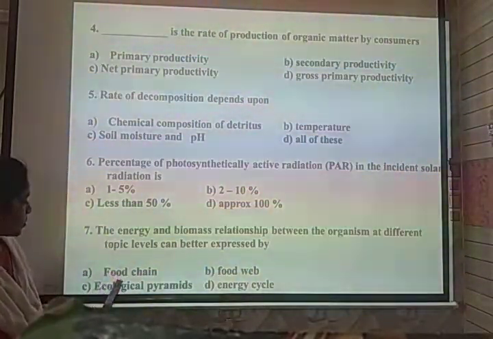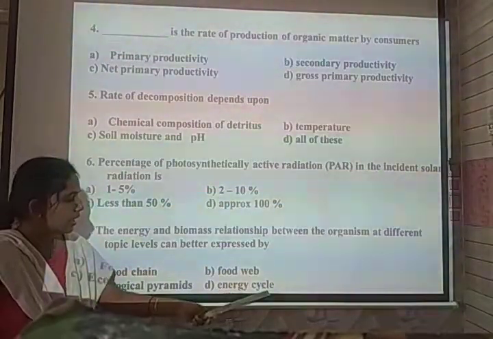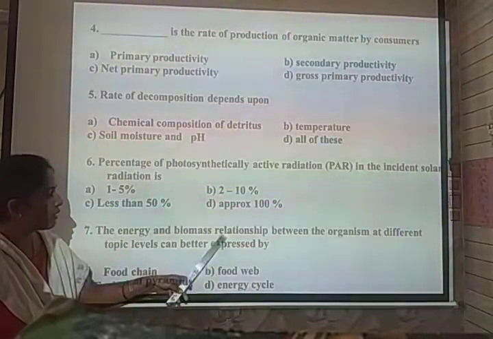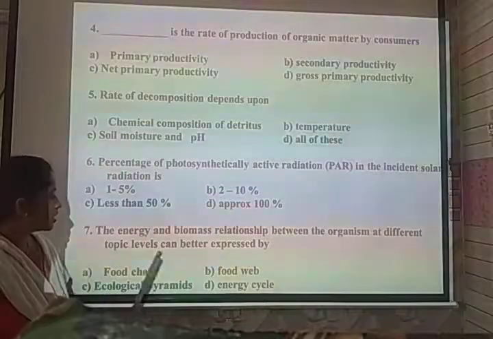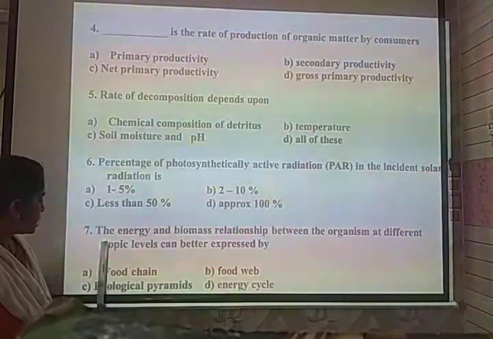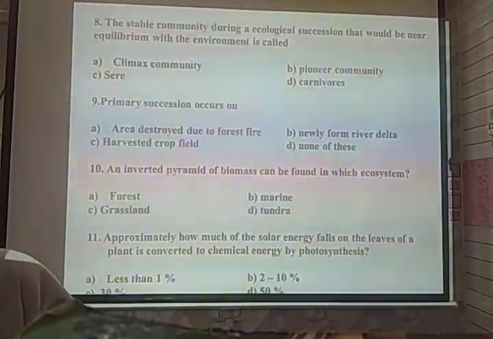So here the given options are food chain, food web, ecological pyramid and energy cycle. The ecological pyramid is a representation that is helpful for studying the relationship between producers and consumers, in the form of energy, biomass and even number. So the correct option for the 7th question is C, ecological pyramids.